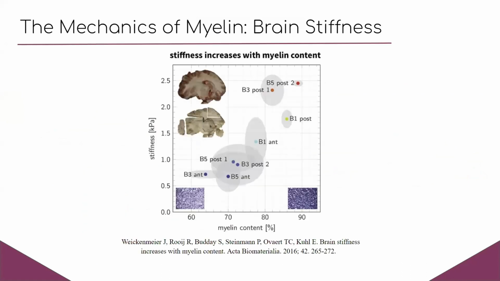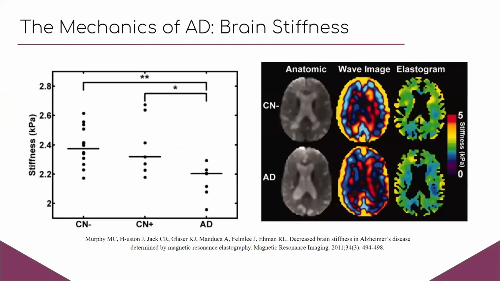From a mechanics perspective, an experiment in 2016 has shown that brain stiffness increases with myelin content, which we can see in this graph showing a positive relationship between myelin content and stiffness. This mechanical observation has been extended to AD, in which an experiment in 2011 measured the stiffness of live AD patients' brains with magnetic resonance elastography. They hypothesized that the buildup of plaque and tau proteins would increase brain stiffness. However, the patients with AD have consistently and significantly less stiff brains than people of similar age, as seen in the graph on the left.